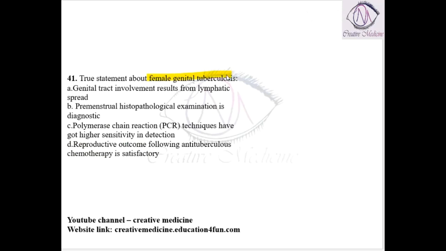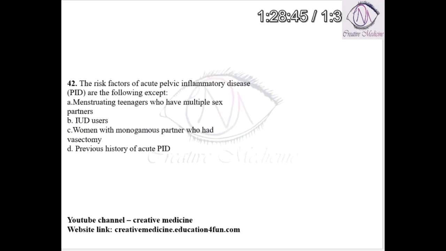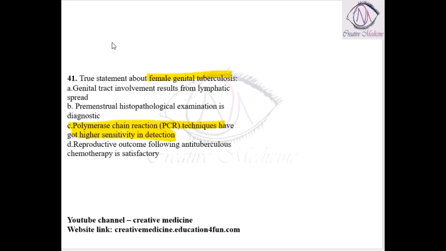A true statement about female genital tuberculosis is that polymerase chain reaction techniques have greater sensitivity of detection in female genital tuberculosis. Next, genital tract involvement results from lymphatic spread. It is not lymphatic spread, it is actually hematogenous spread.